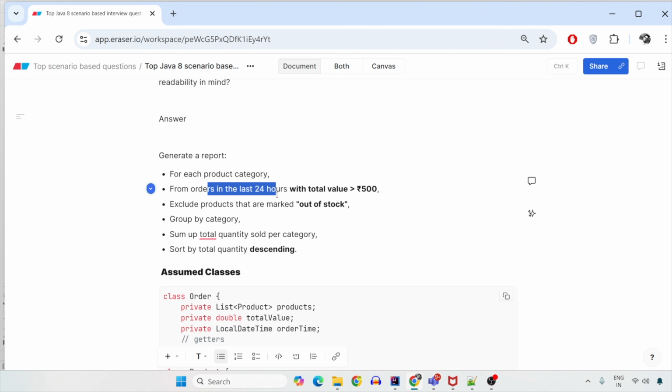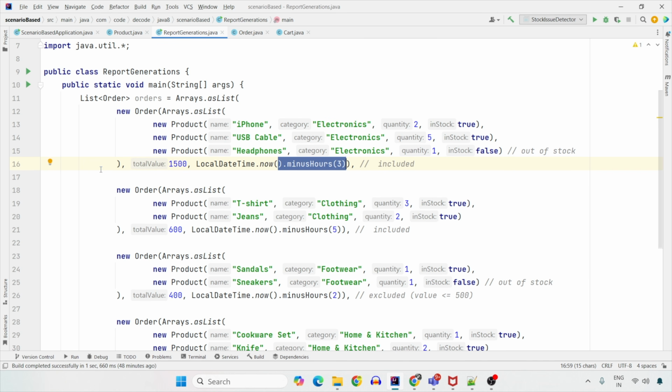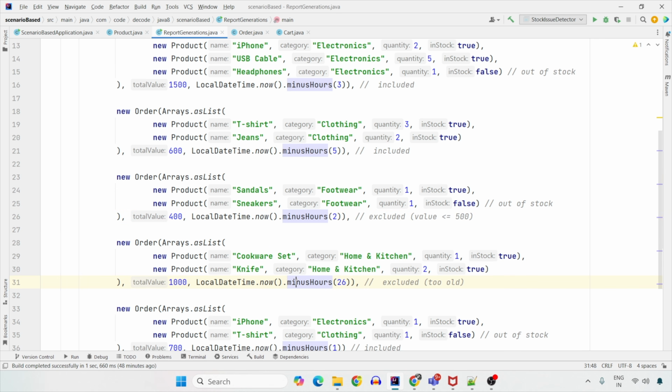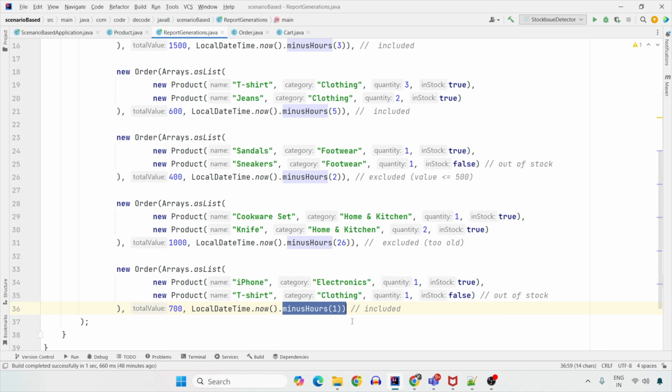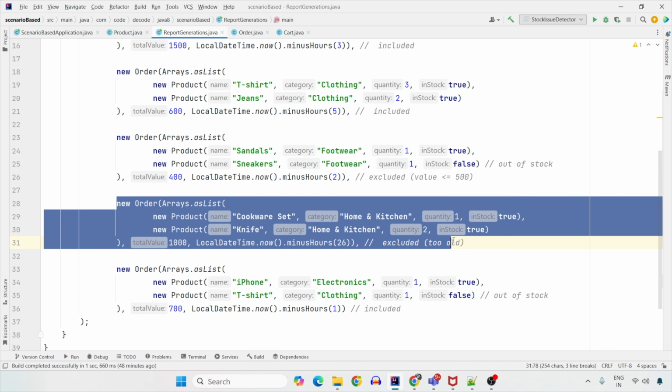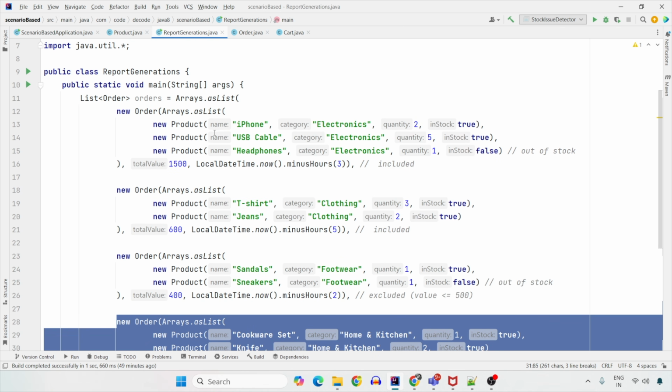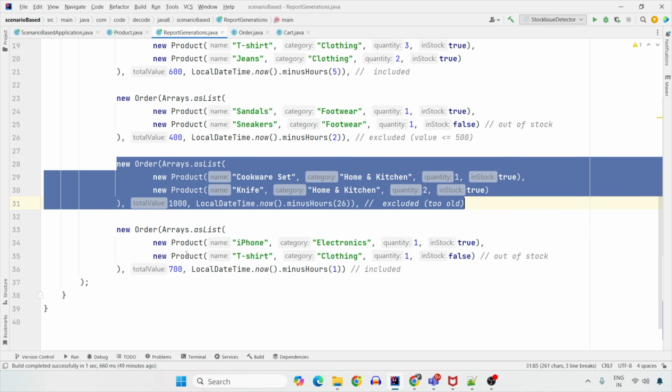placed within 24 hours. So which all order do you think is placed within 24 hours? This one, this one, this one. This is out because it is not 24 hours before. It is rather minus 26 hours. That means it is 1 day before. So this order is to be ignored. And this was also 1 hour. So this can be included. So only order that has to be ignored on the basis of the fact that it has to be within 24 hours is this. So still we have 1, 2, 3 and 4 as the output of test data.